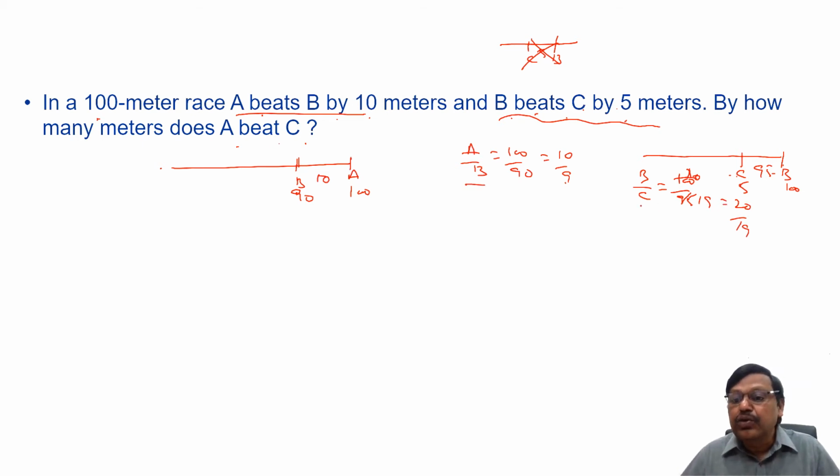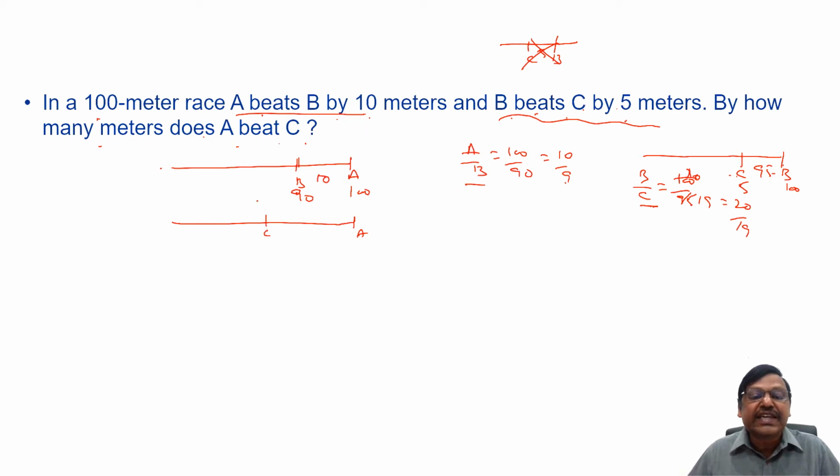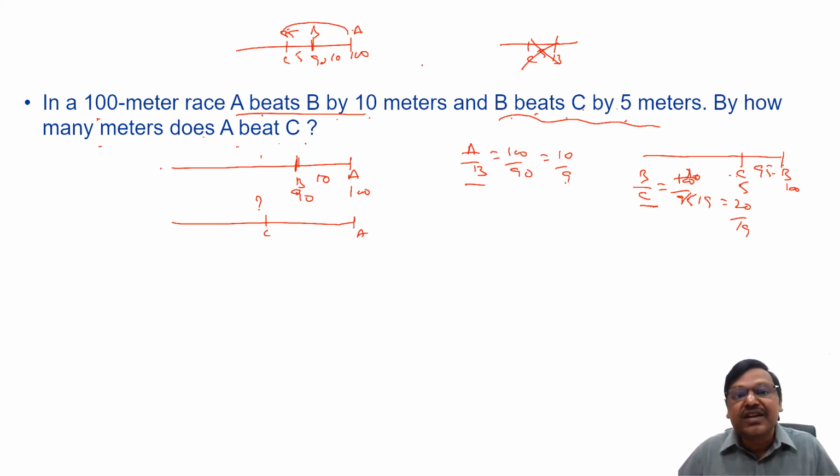You know A by B, you know B by C, but I want to know by how many meters A beats C, which means when A runs this 100 meters, I want to know where C is. So please remember, you can't say C is at 85. The common mistake we make is: A is at 100, B is 10 meters behind at 90, you take C as 5 meters behind, 85, and you say A beats C by 15 meters. That's a mistake. B beats C by 5 means only when B finishes the race, C is 5 meters behind. C is not 5 meters behind when B was at 90.